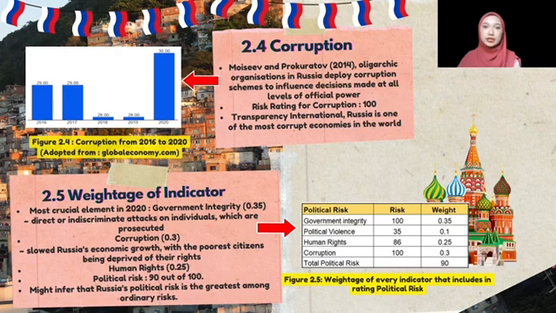The last indicator is corruption. Based on Moiseev and Procurators in 2014, the oligarchic organization of Russia deploys corruption schemes to influence decisions made at all levels of official power. The risk rating of corruption is 100 out of 100.